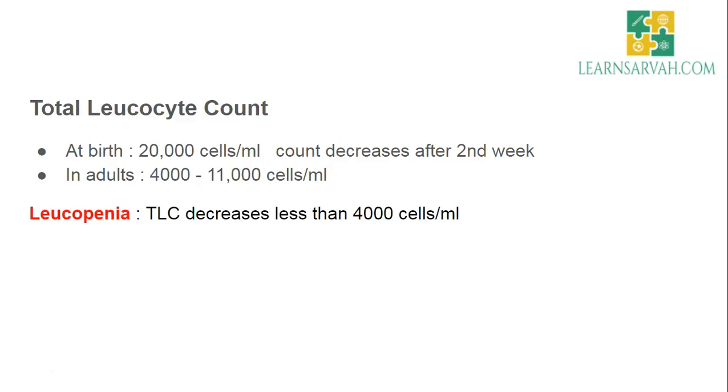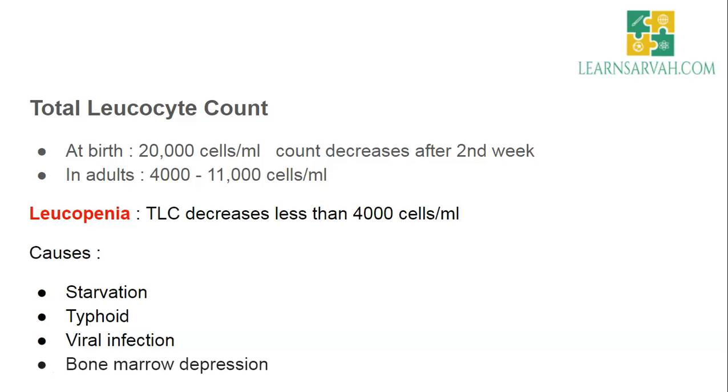Now coming to the term leukopenia. It is when the TLC, that is total leukocyte count, decreases to less than 4,000 cells per ml. It is called leukopenia. Now coming to causes. Main causes are starvation, typhoid, then viral infection. Viral infection is the most important cause of leukopenia, and also bone marrow depression. We have discussed earlier that the main site of synthesis is bone marrow, so bone marrow depression causes leukopenia.